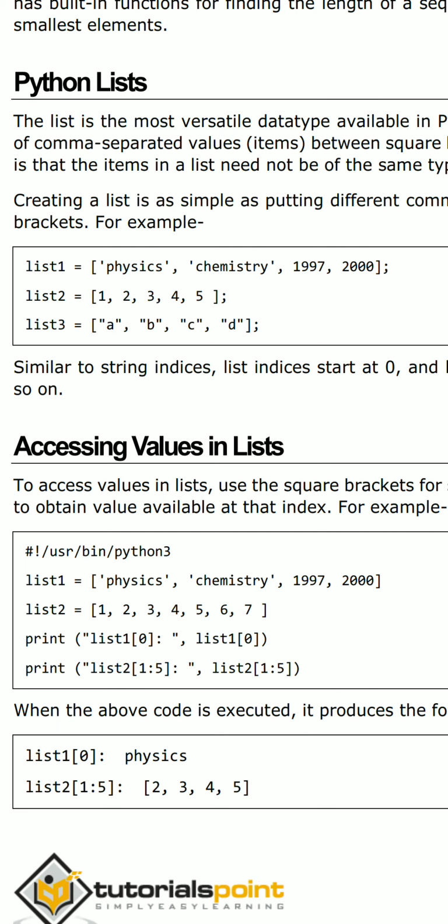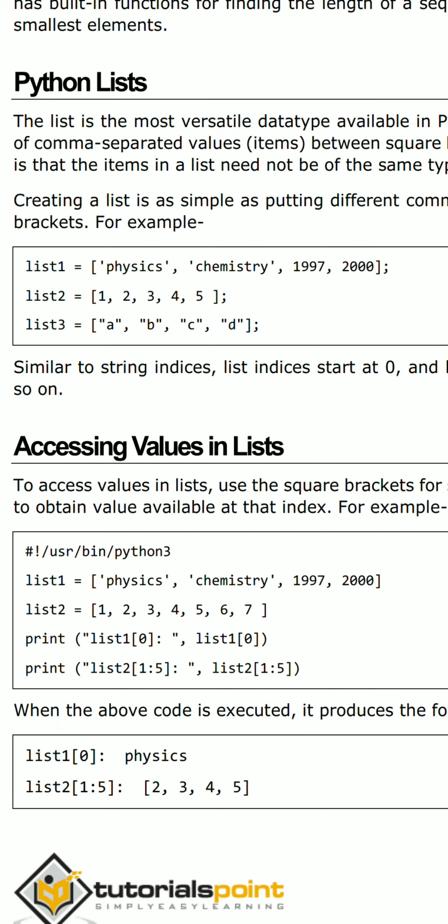These four values, physics, chemistry, 1997, 2000, are enclosed in square brackets, and at the end of the statement I have placed the semicolon. So this is the syntax of a list: list1 equals physics, chemistry, and so on. Physics is one item, chemistry is one item, 1997 is one item, and 2000 is one item. Sometimes we consider these as values separated by commas.